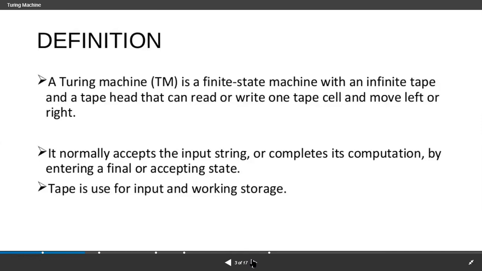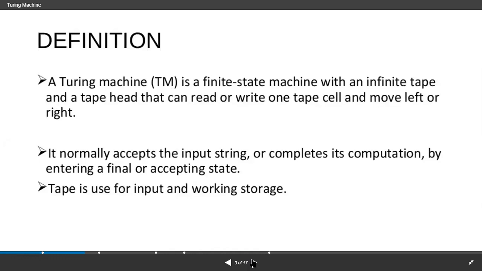It normally accepts the input strings, or completes its computation by entering a final or accepting state. This is the only way we have to show the acceptance of the Turing machine. While coming to the PDA, there we show two types of acceptance, two ways of acceptance of the input strings, but here we have only one way of acceptance. Whenever we enter into the final state, then we can say that it is an acceptance.